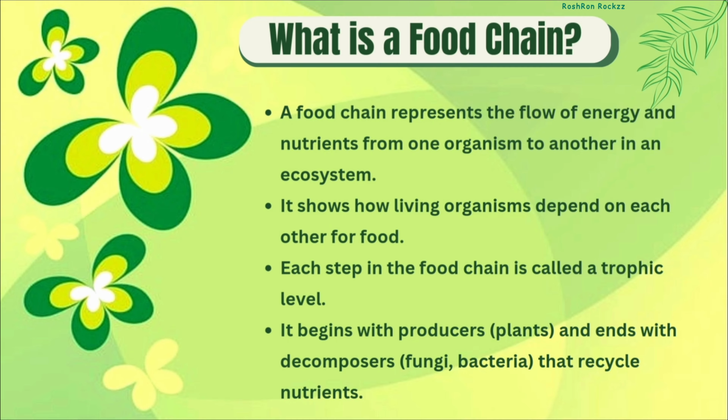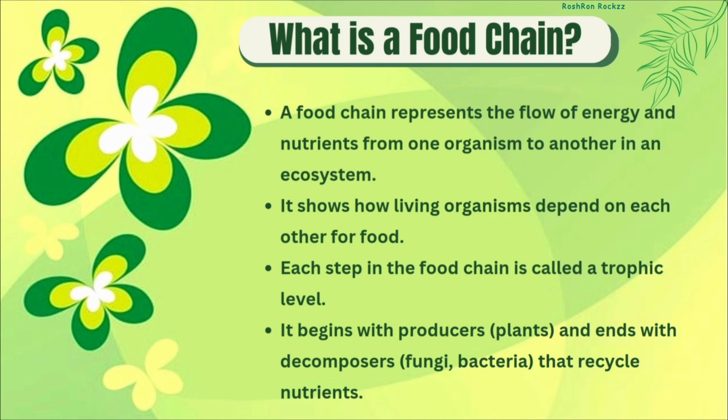A food chain shows how energy moves from one living thing to another. It starts with plants that make their own food using sunlight. Then, plant eating animals eat these plants, and bigger animals eat the smaller ones. At the end of the chain, tiny decomposers break down dead plants and animals. Every living thing in nature is connected through the food chain.